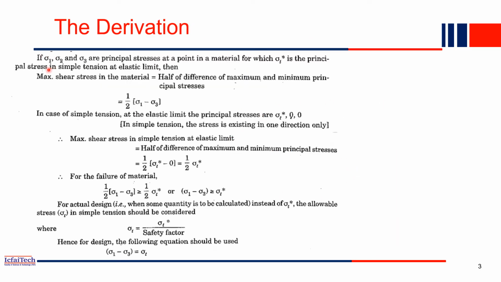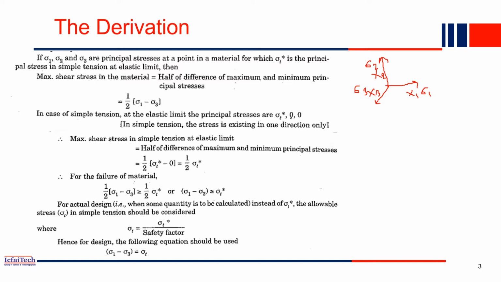So if sigma 1, sigma 2, sigma 3 are the three principal stresses at any point of a material, and sigma t is the principal stress in a simple tension at the elastic limit, then what does it exactly say? Consider any three-dimensional body. A three-dimensional body has three axes, right? X1, X2, and X3. Now in the x1 direction you have the principal stress sigma 1, sigma 2 in the x2 direction, sigma 3 in the x3 direction.